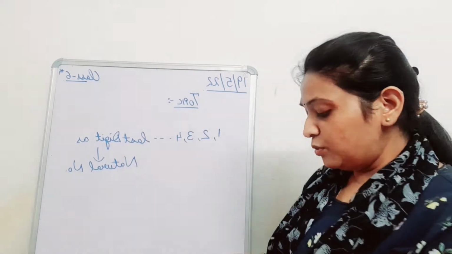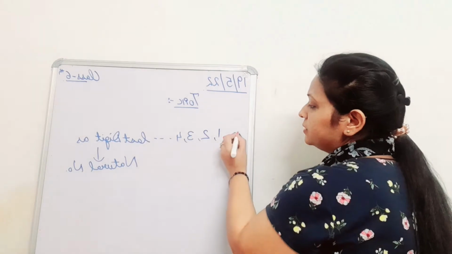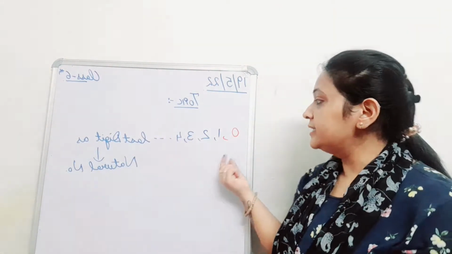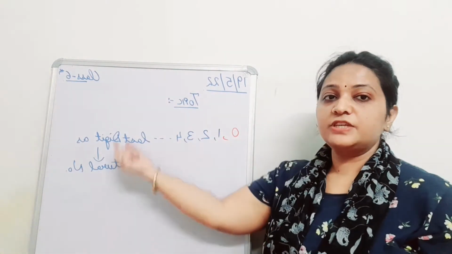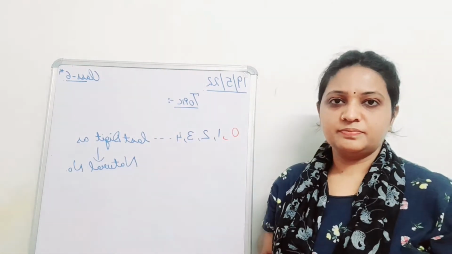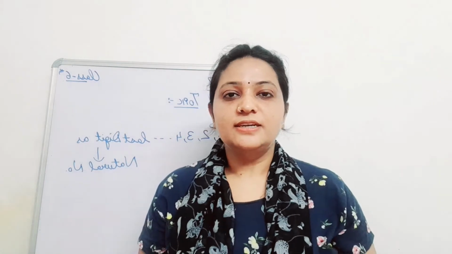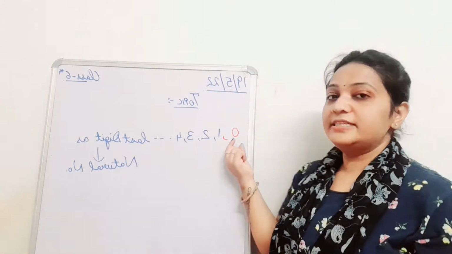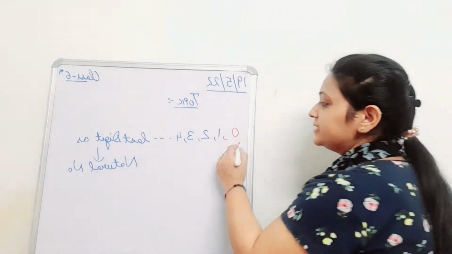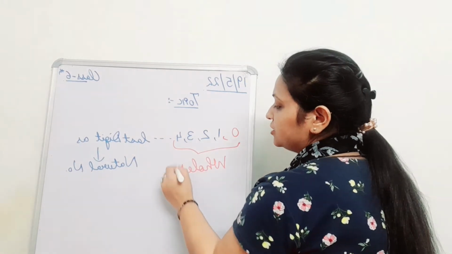Suppose, students, I add 0 in front of this collection of numbers. What name should we give to this collection? Any guesses from your side? Exactly. If I add 0 to this collection, we will call it whole numbers.